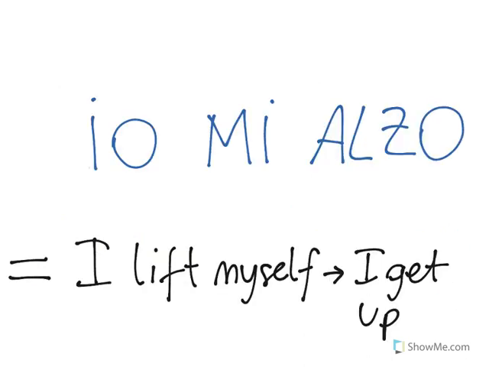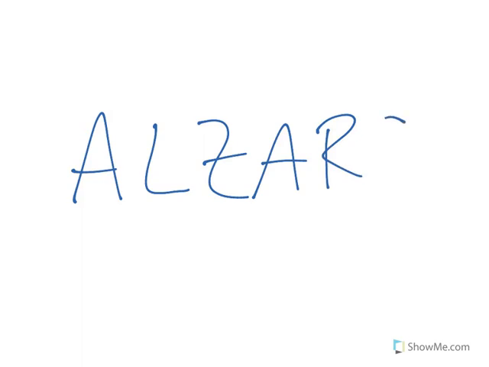We would thus have io mi alzo, where mi is the reflexive pronoun that means myself. Where does the reflexive pronoun mi come from? At the beginning of our exercise, we had the verb in the infinitive, alzarsi.